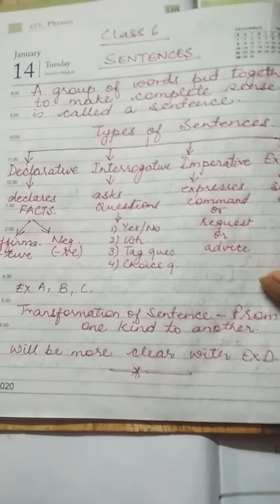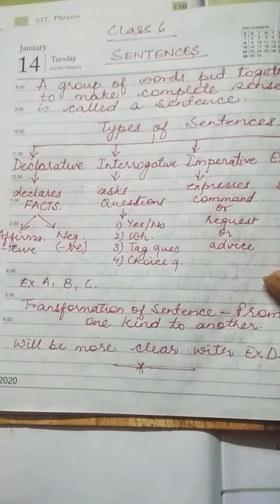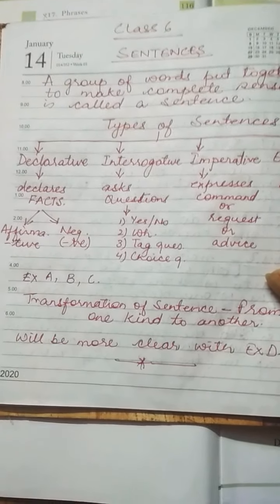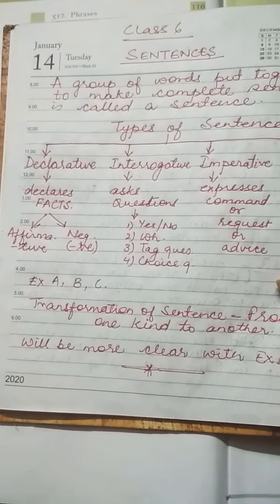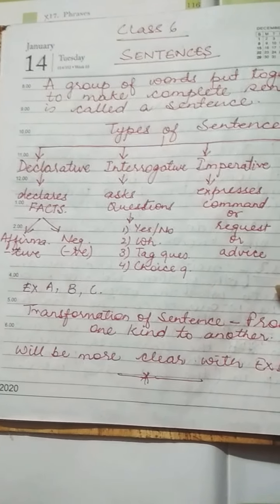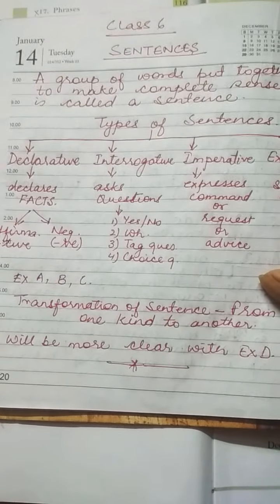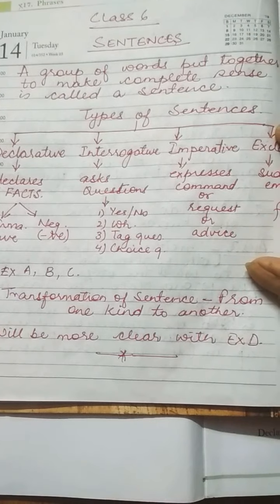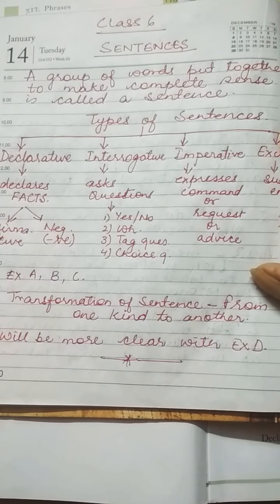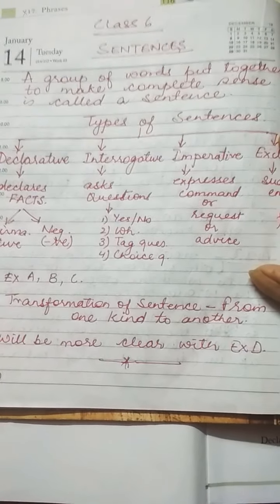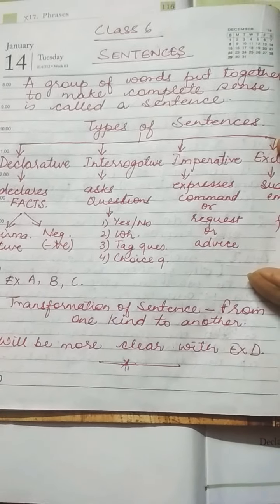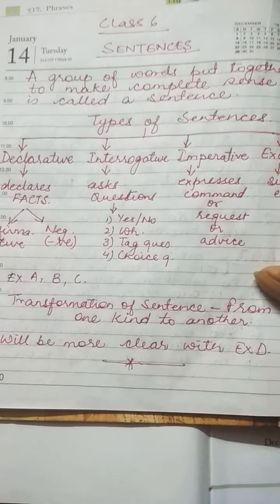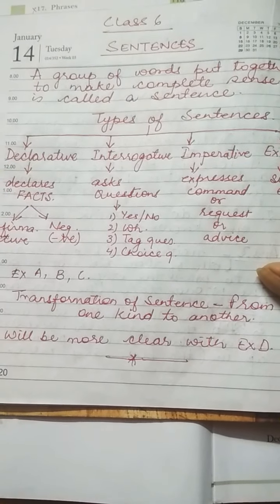We begin with the grammar section, and in that grammar section the first heading that we take up is the sentence. Now we all know, we have been studying since class 1 that a sentence is a group of words put together to make complete sense. Now if we just put up meaningless words together, they would not make a sentence. So to make sense, it has to be proper, grammatically correct, and then it will be called a sentence.